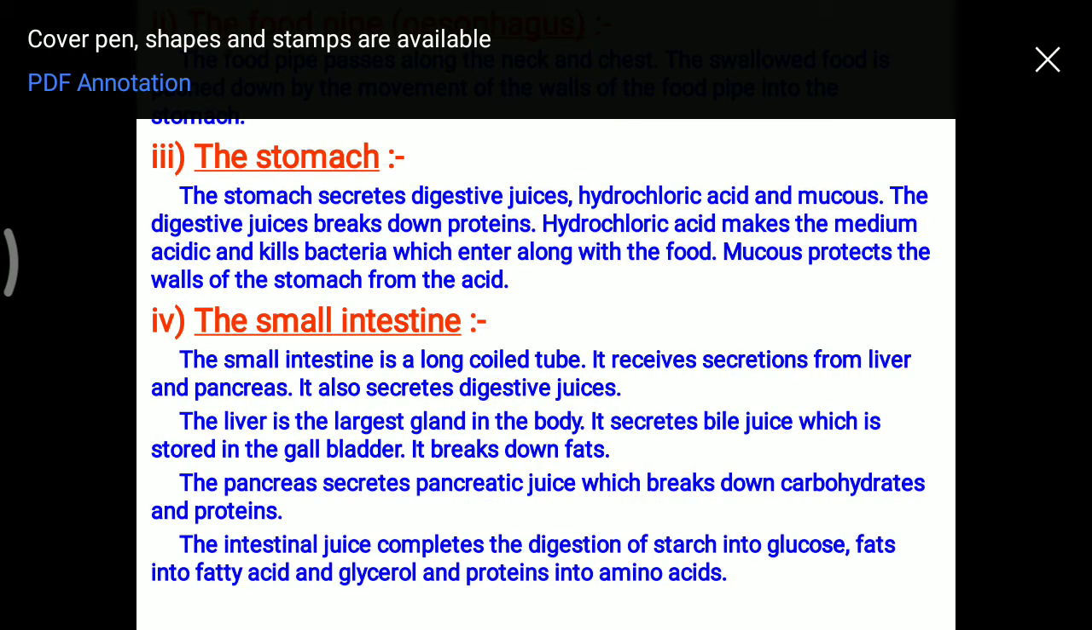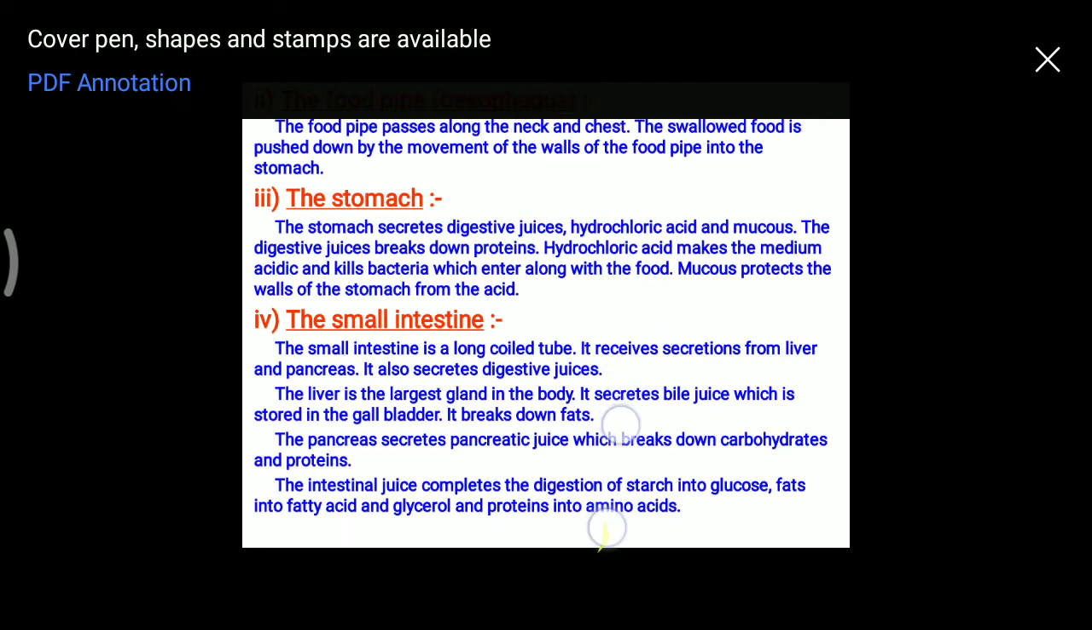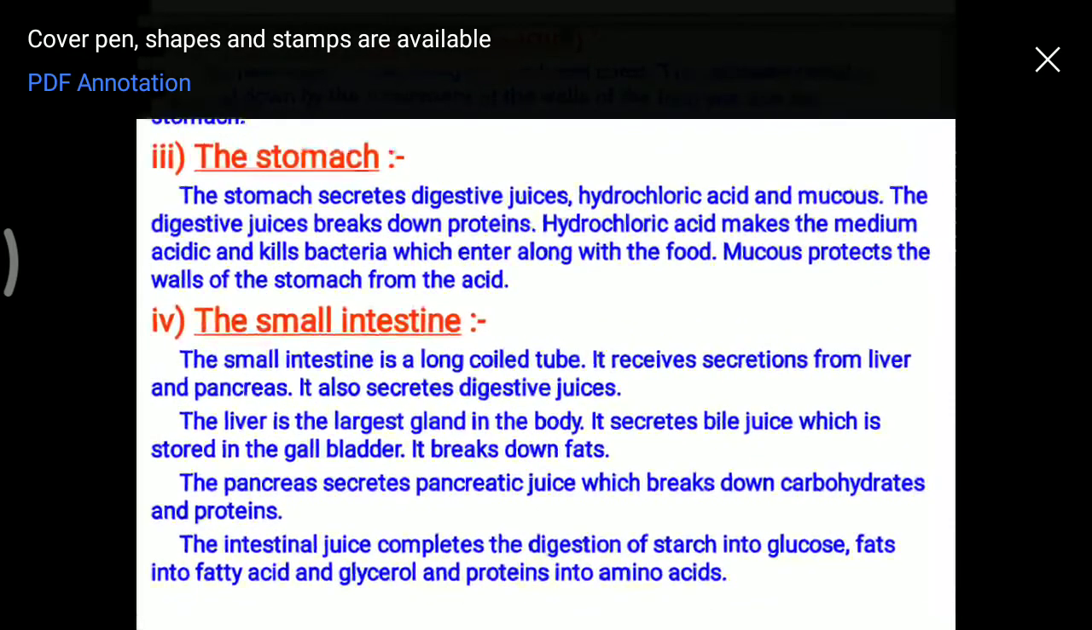Now, how does digestion occur? Digestion starts from our mouth. Whenever food enters our mouth, the salivary glands secrete saliva which acts on the food and digests the carbohydrate portion.